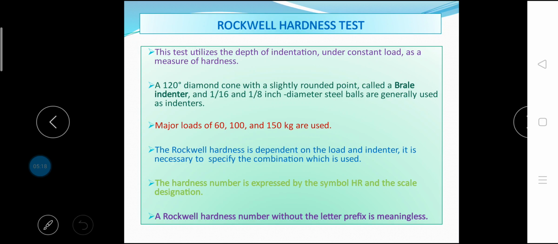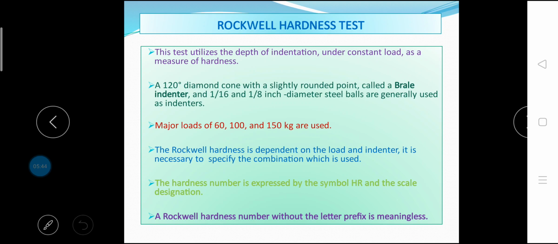Next, let us discuss Rockwell hardness test. This is the most widely used hardness test. Its widespread use is due to its speed, freedom from personal error, ability to distinguish small hardness differences in hardened steel and the small size of the indentation, so that finished heat-treated parts can be tested without damage.